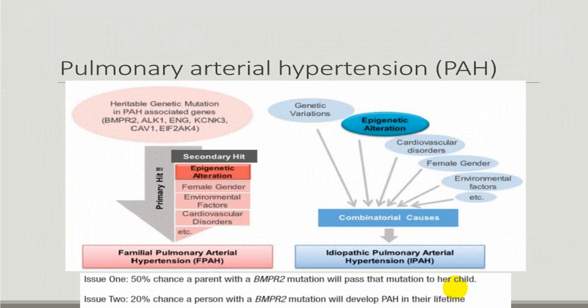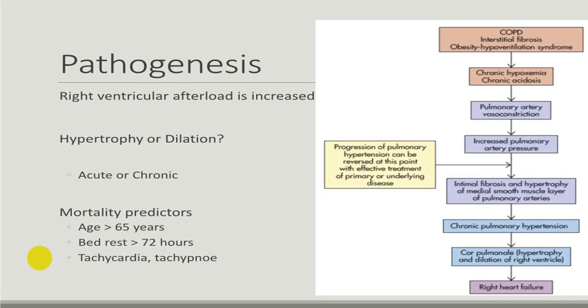So that is peculiar. As far as development of the pulmonary arterial hypertension is concerned, there is a two-hit therapy, a primary hit and secondary hit. We don't go into detail. We'll be talking of this particular part in pulmonary hypertension chapter.